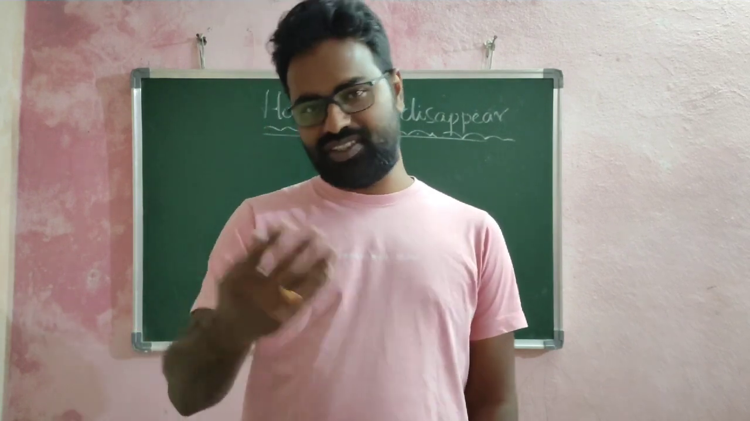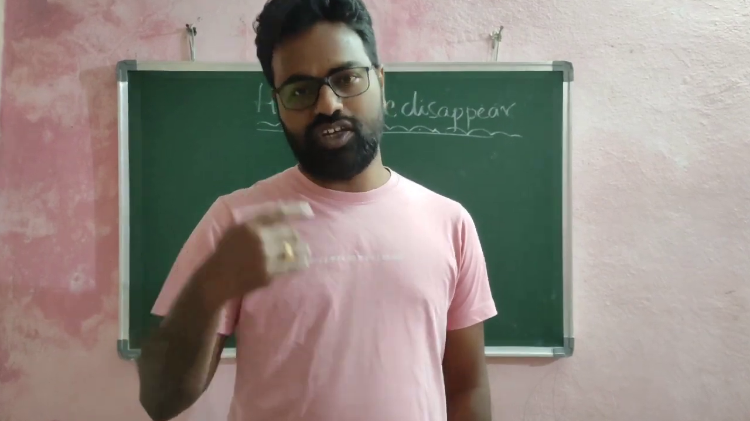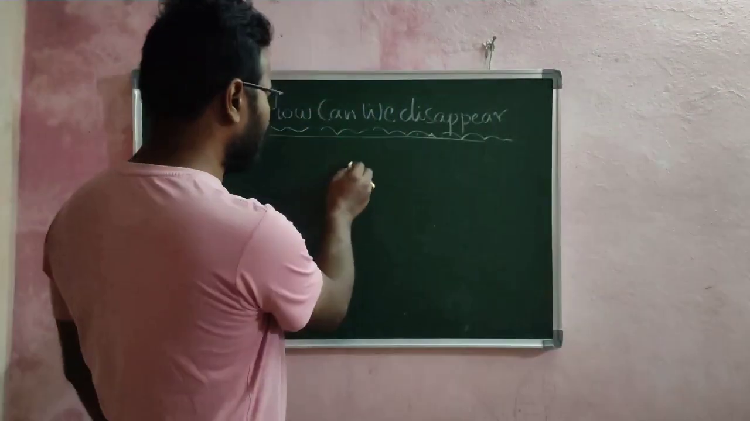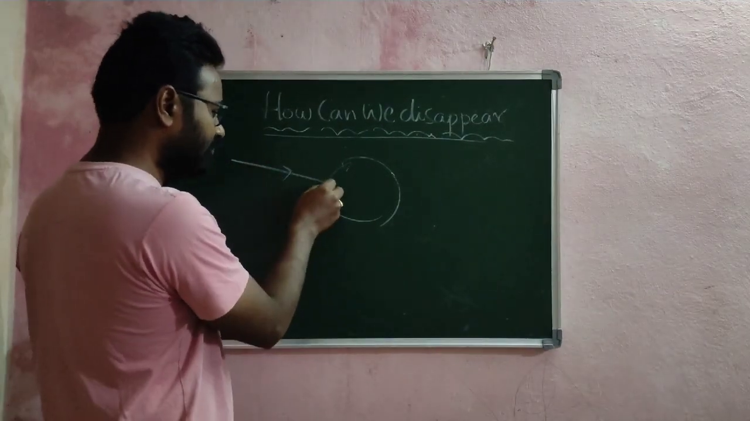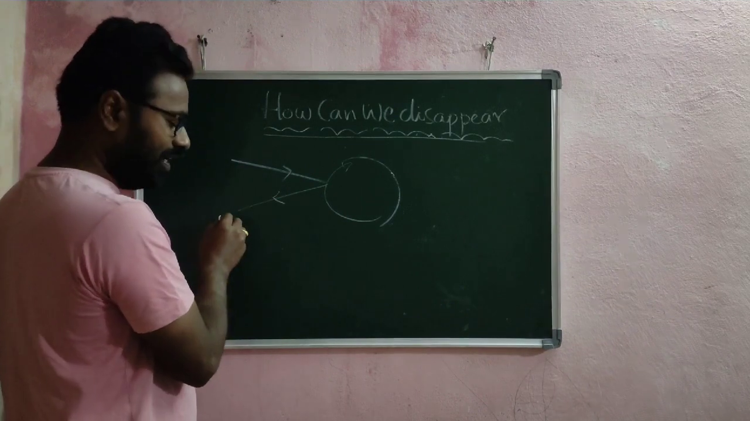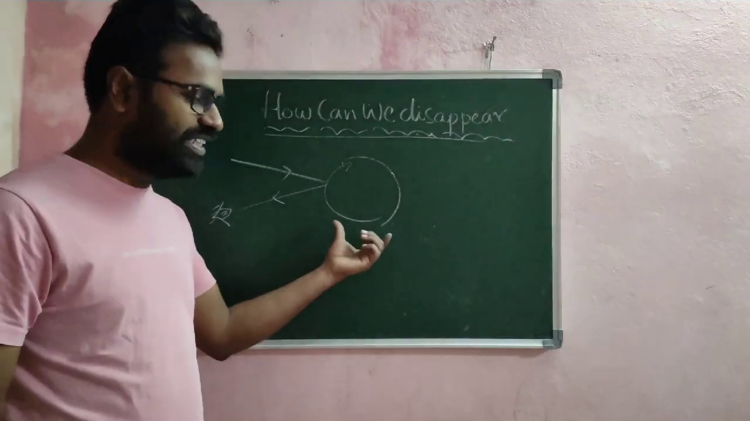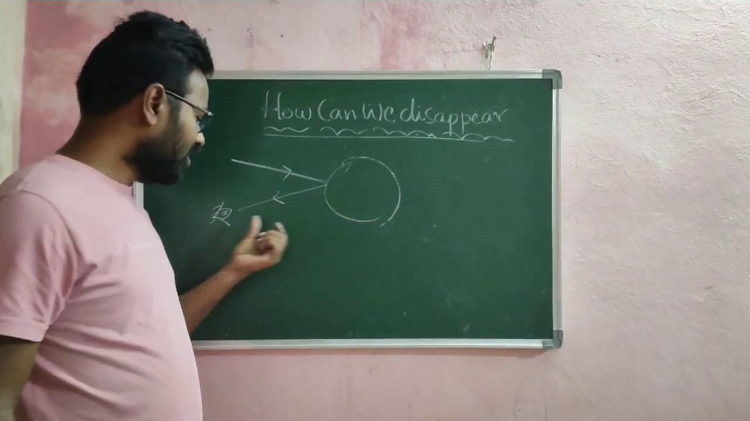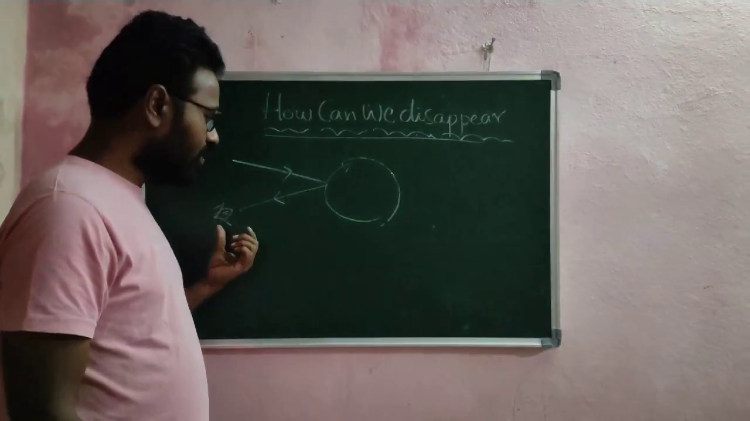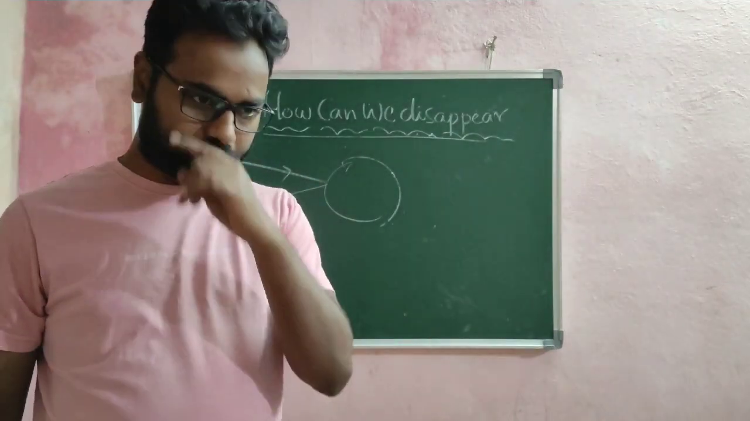How can we see an object? Let's first ask a question here. How can we see an object? To see an object, the light has to fall on it and be reflected. This reflected light must reach our eye. In order to see this object, the light must be reflected from the object and should reach our eye. Only then can we see an object.